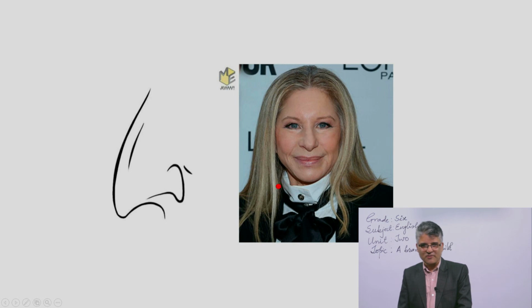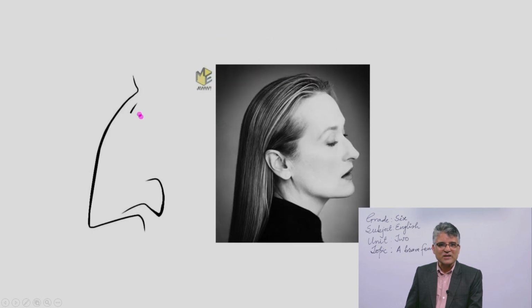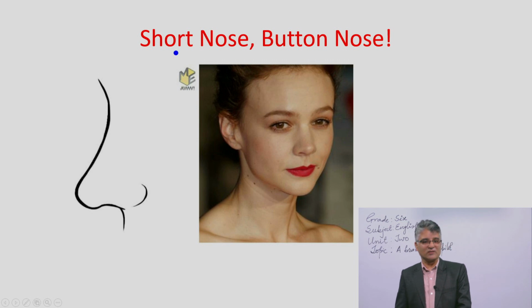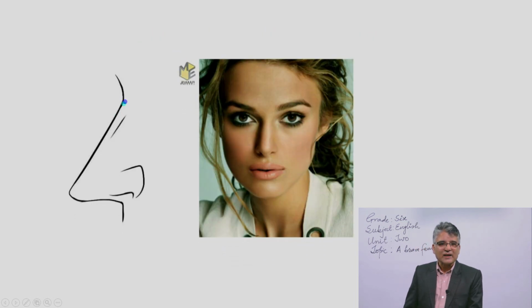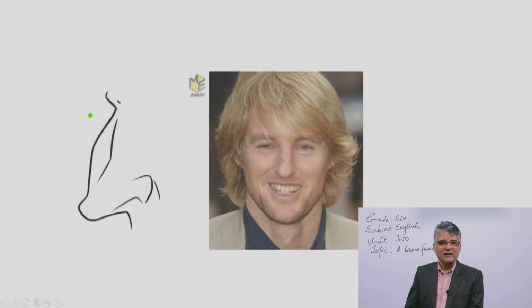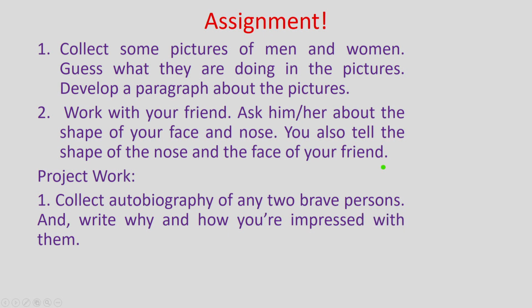What type of nose is here? So related to the nose of this lady. So this is hook nose. Please sketch yourself what type of nose is here related to the nose of this lady. So it is called arch nose. What type of nose the lady has here? So it is a little bit what? Button nose or short nose, and this nose is straight one. Yes, dear children, this shape is concave one, and this is another crooked one. So we have completed almost all the things today.